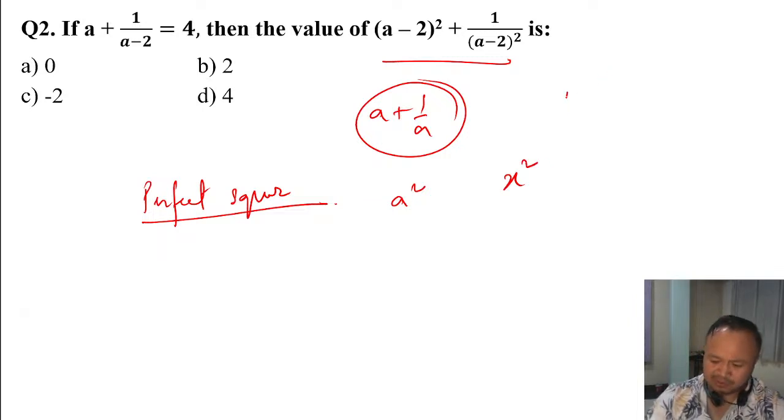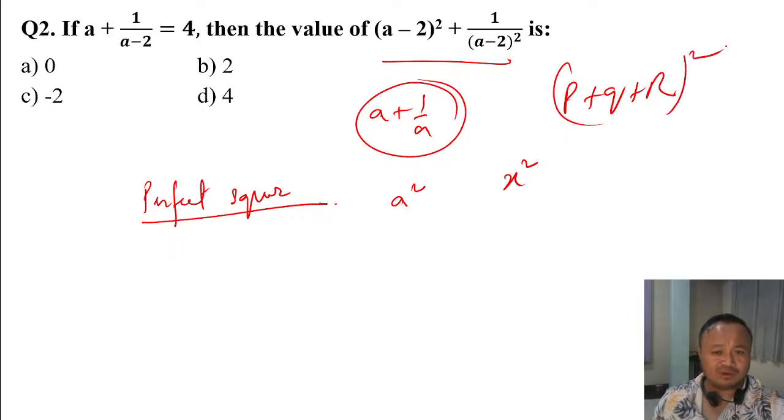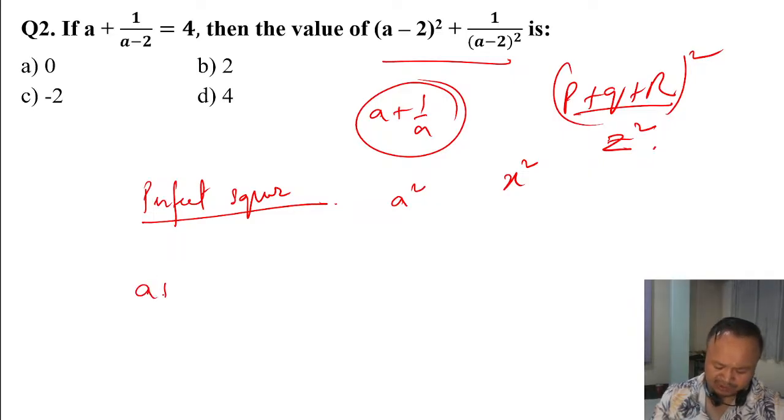If I put p plus q plus r squared, it becomes a perfect square. When you sum up the numbers you get something like z square, a perfect square. So the concept is perfect square. Also a plus b whole square is a perfect square.